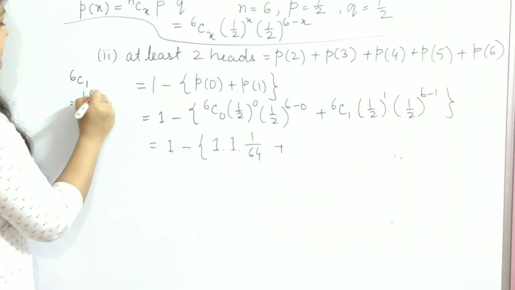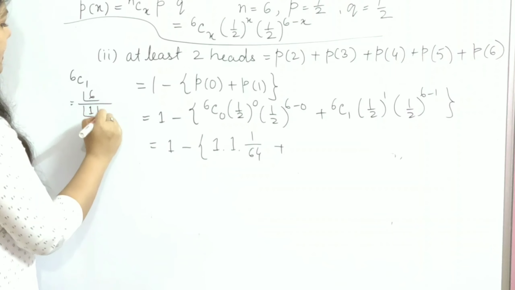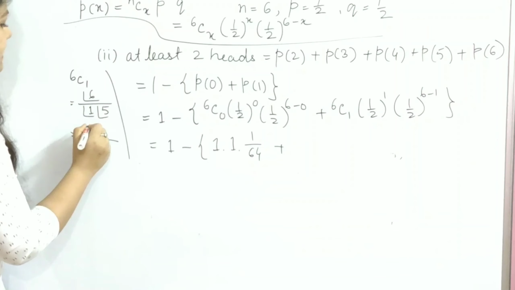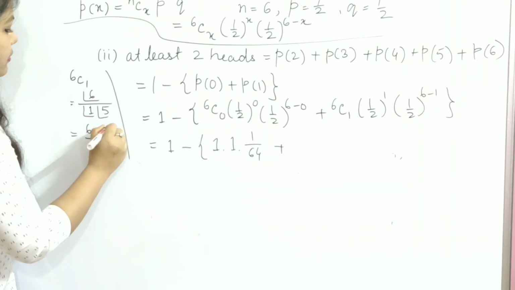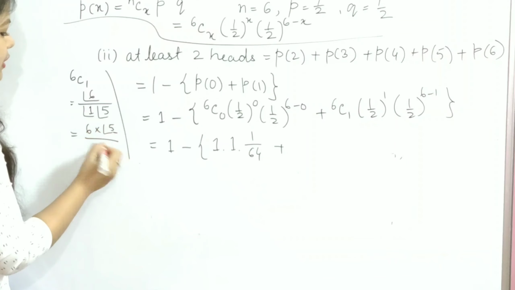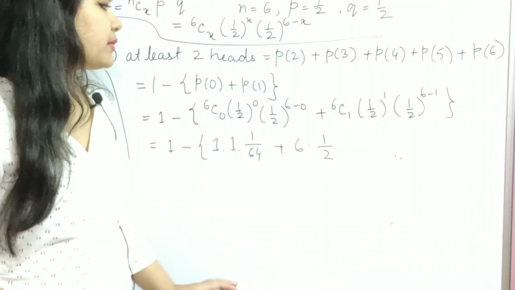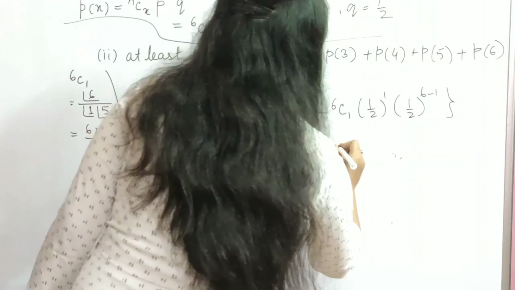Then for the next value, first of all find out 6C1. 6C1 means 6 factorial divided by 1 factorial times (6 minus 1) factorial, 5 factorial. So 6 factorial can be written as 6 into 5 factorial. 1 factorial is equal to 1. 5 factorial cancels out, remaining value equals 6. Then half to the power 1 means half. Half to the power 6 minus 1 equals 5, so the value is 2 to the power 5, equal to 32.